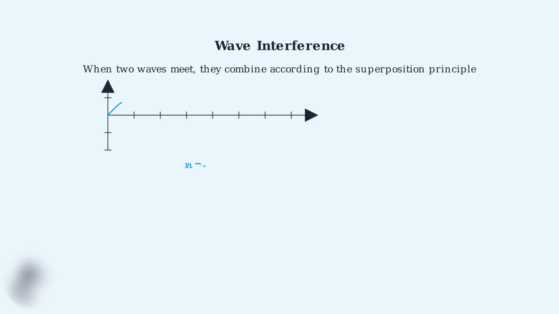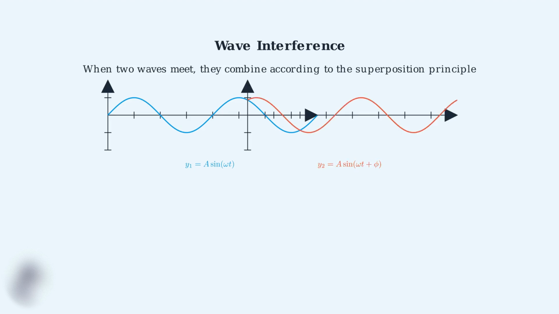Consider two waves with the same amplitude A and frequency omega, but with a phase difference phi. The first wave is A sine of omega t, and the second wave is A sine of omega t plus phi. According to the superposition principle, the total wave is the sum of the two individual waves. This gives us y total equals A sine omega t plus A sine of omega t plus phi.